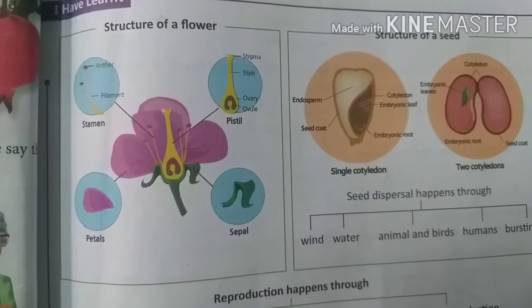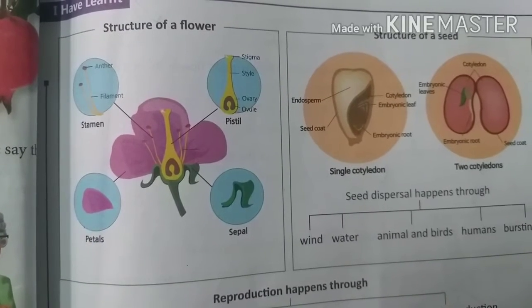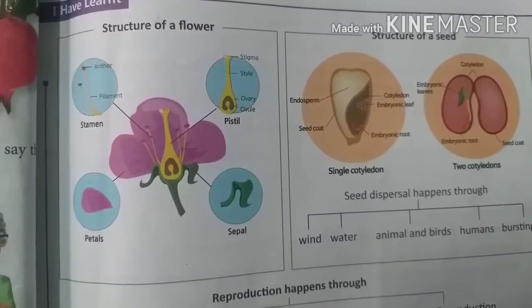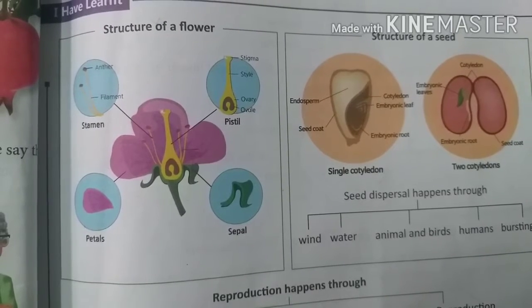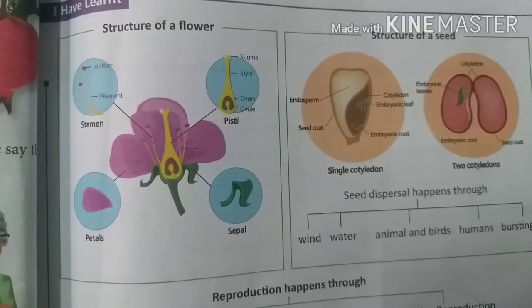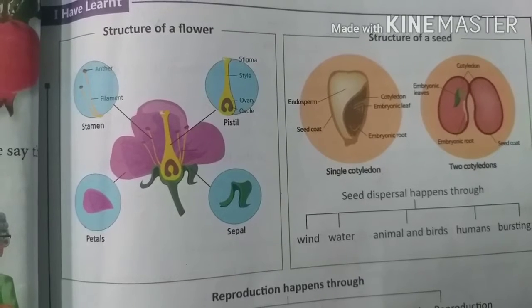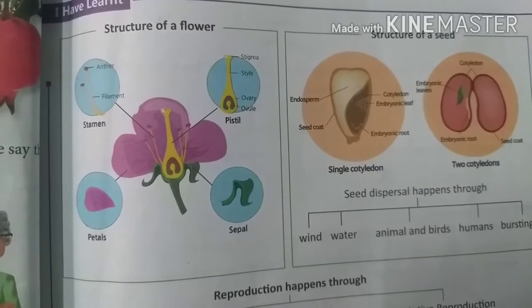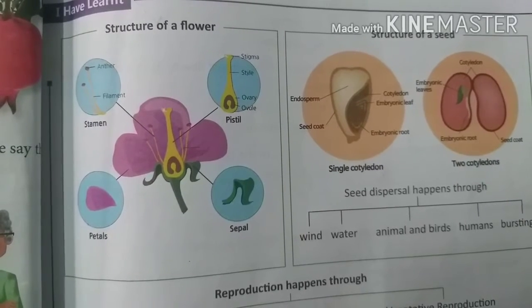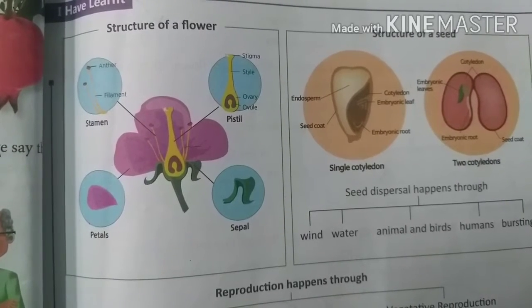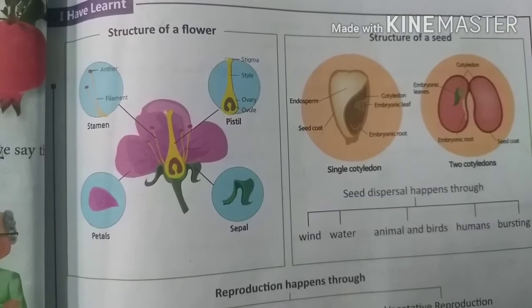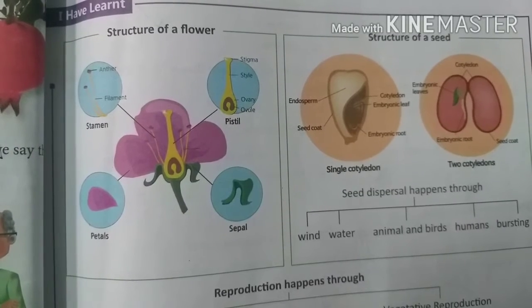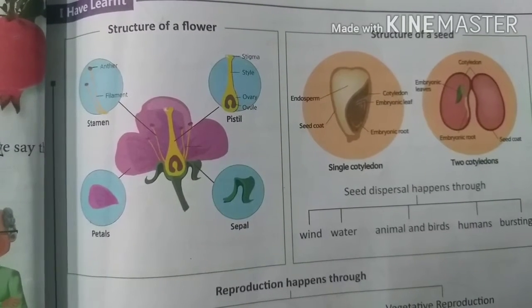This pistil is called the female reproductive part, and it has different parts: stigma, style, ovary and ovule. The pistil parts are stigma, style and ovary, and the ovary contains ovules.